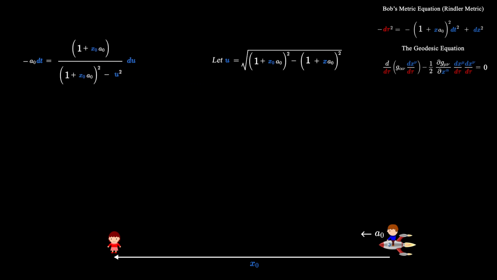To solve this integral, we make another substitution and let u equal 1 plus x naught a naught hyperbolic tan w. Let's square both sides and make the substitution.